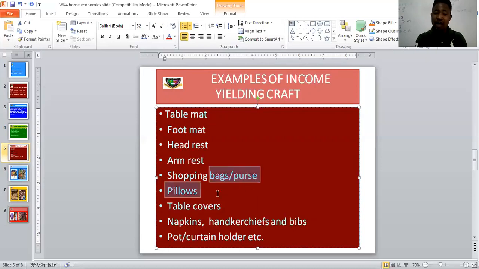Yes, we will now have pillows. Do you know that people create pillows and sell them in exchange for money? And you have table covers. Yes, you can start by learning how to sew table covers and all sorts of covers.